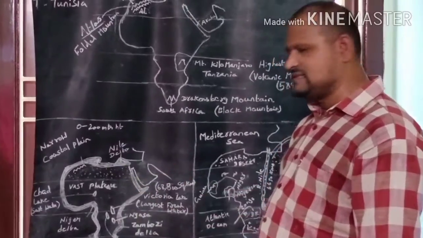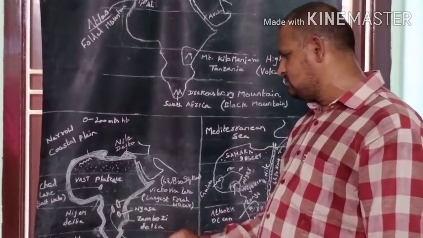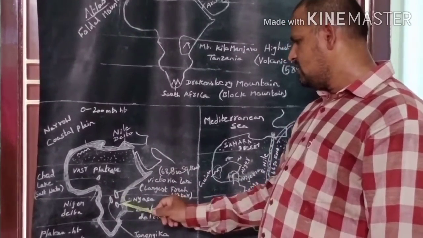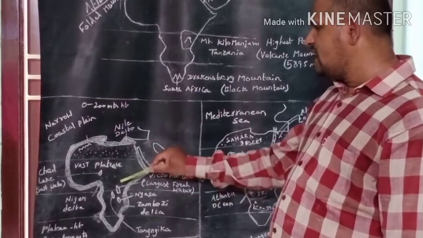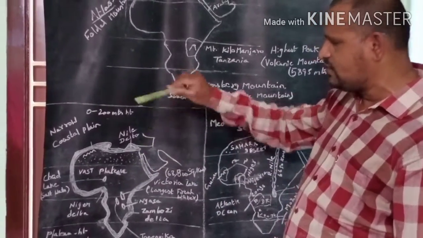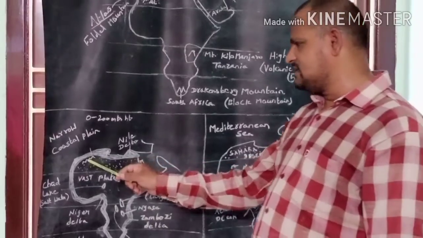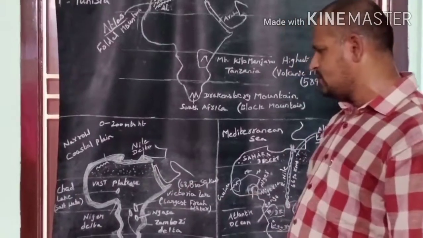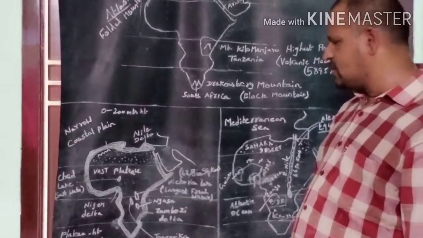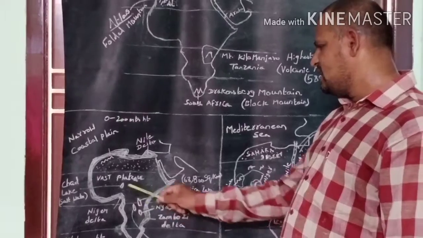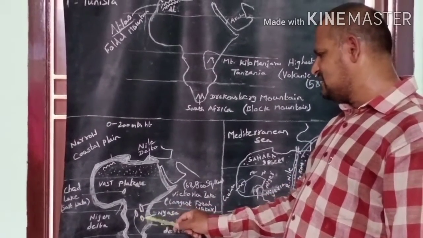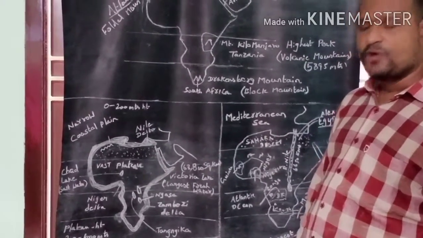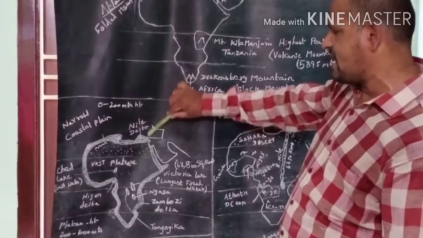Mountains, deserts, long and deep valleys, numerous lakes like Lake Victoria, Lake Chad, Lake Tanganyika, Lake Nyasa, and long and broad rivers flow in this vast plateau. Okay, mountains are found in the vast plateau.